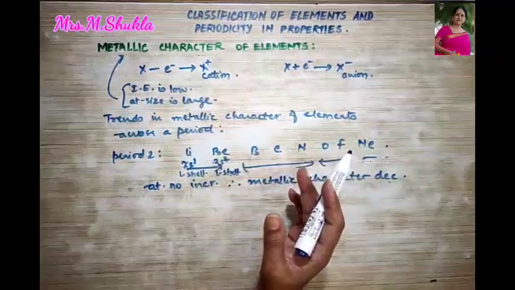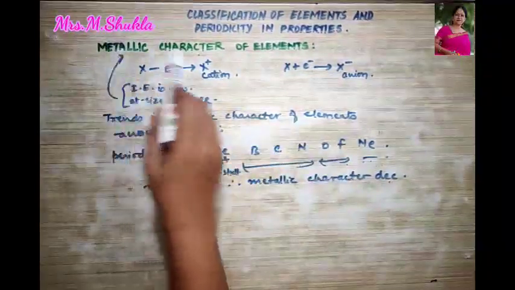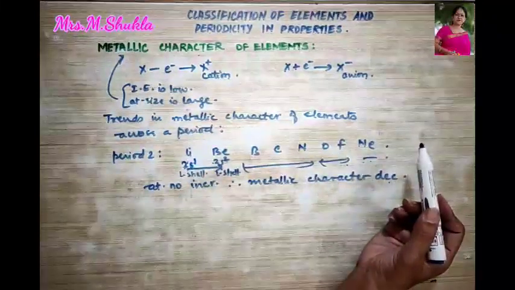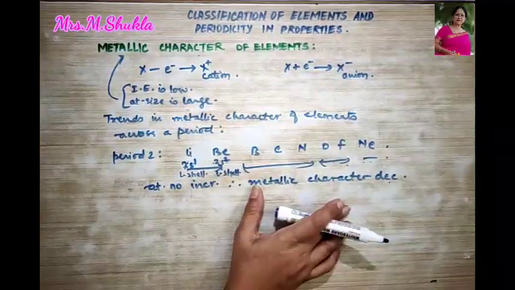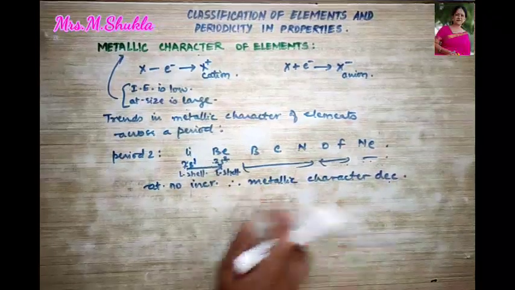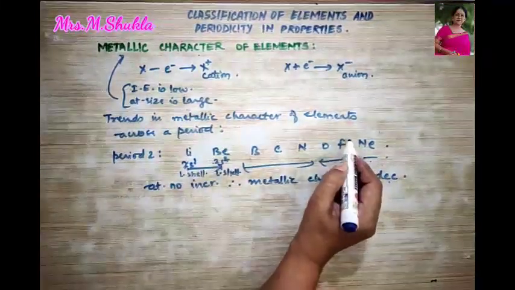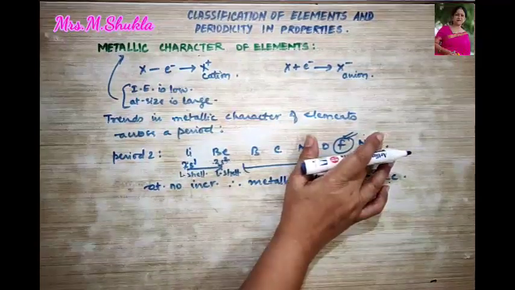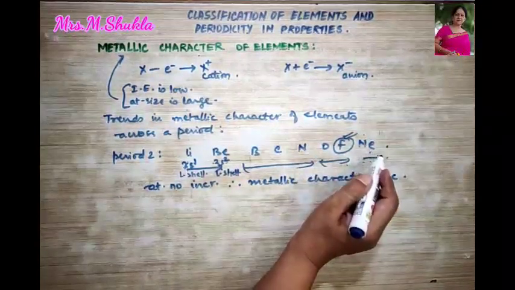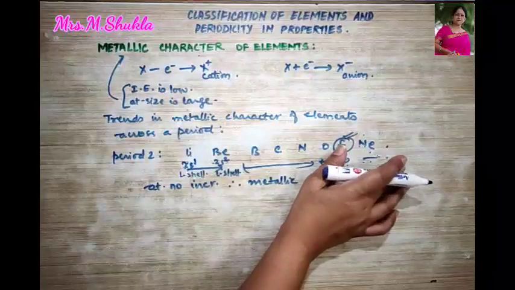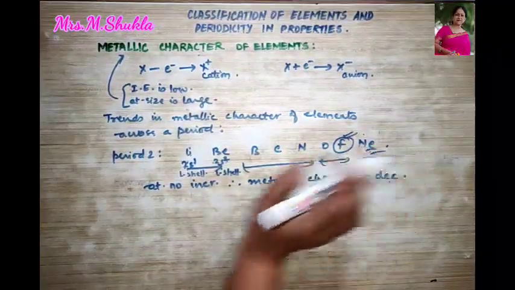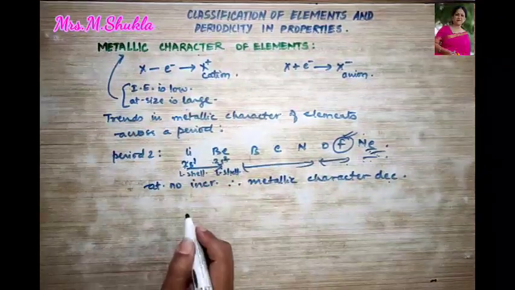In other words, we can say that non-metallic character increases, or electronegativity also increases. Fine. So, if you go this way, fluorine is said to be the most electronegative element, and neon is an inert gas. It has a filled shell, so we are not discussing anything about neon. Now, let us talk about a group.